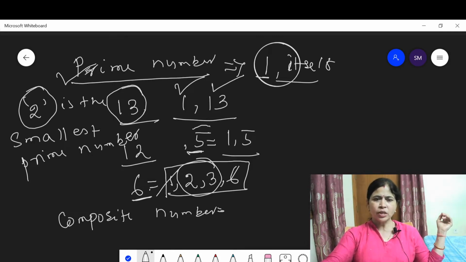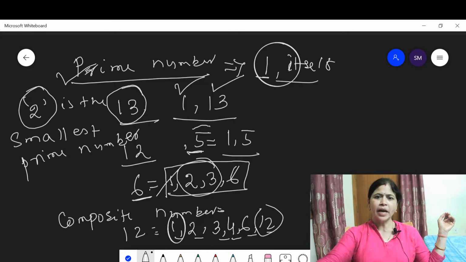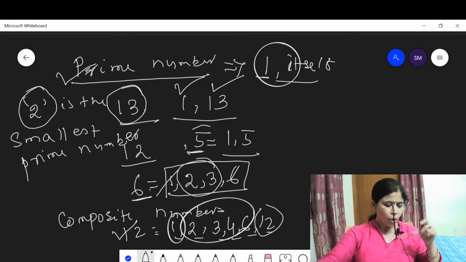Suppose we say 12. Let us find the factors of 12. 1 is a factor of 12. 2 is a factor of 12. Yes. 3 is also a factor of 12. Then 4 is also a factor. Then 6. Then 12. How many factors are there? 1, 2, 3, 4, 5, 6. Except 1 and 12, there are also other factors of 12. Then we say that 12 is not a prime number. 12 is a composite number.